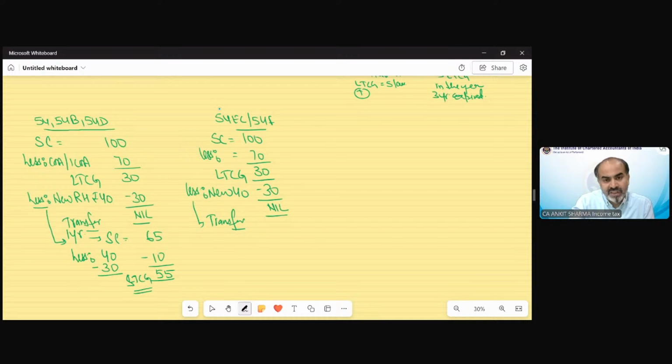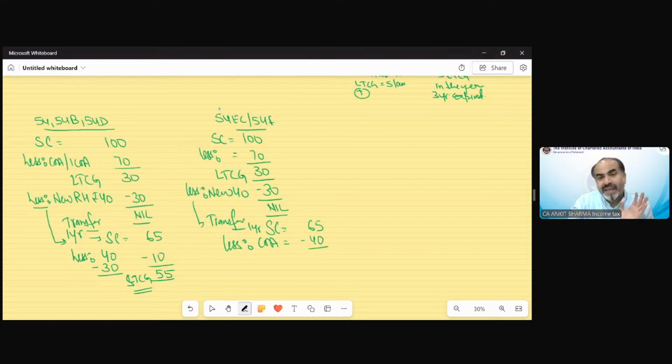So if it is transferred within 1 year and the sale consideration is 65 lakh, now there's a difference in the implication. The provision says that it will not affect the cost of acquisition at all. If you violate the provision and transfer that property before the specified time duration, we will not change the cost of acquisition.